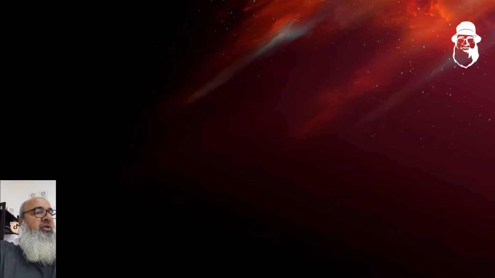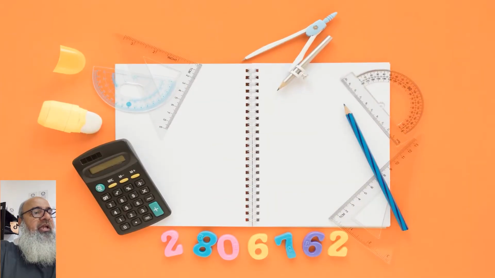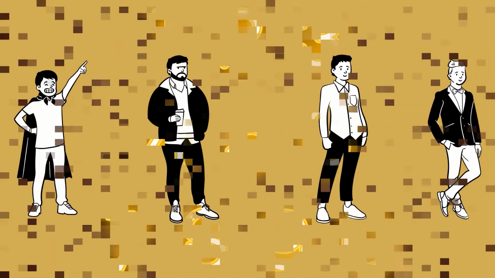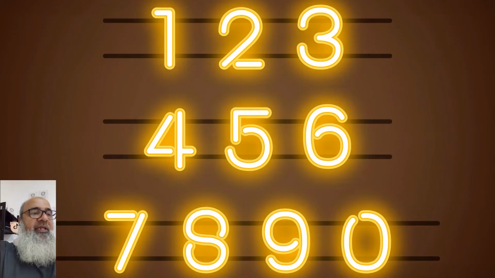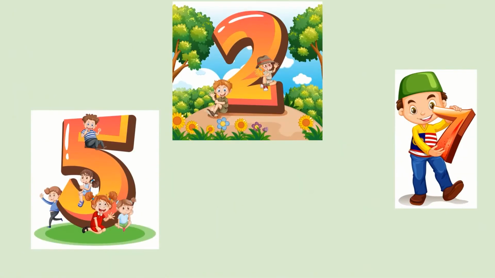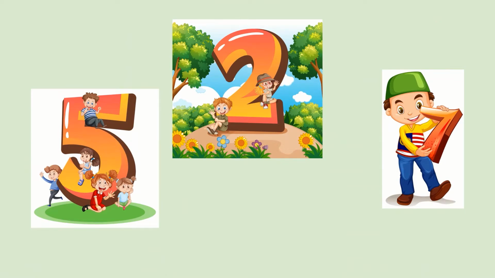Numbers start from 0, then comes 1, then 2, then 3, and so on. Arithmetic is the study of how numbers behave. Now, as every person is different, it's the same with numbers. Every number is special, and when we spend time with numbers, they become our friends.